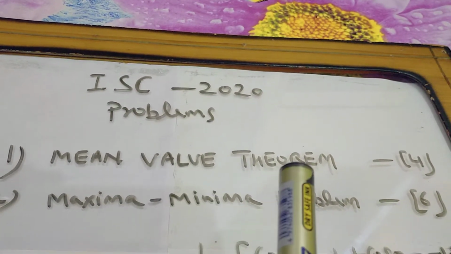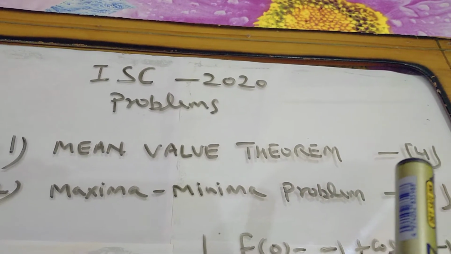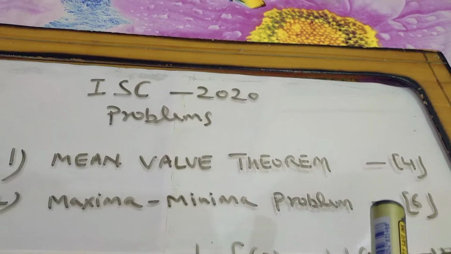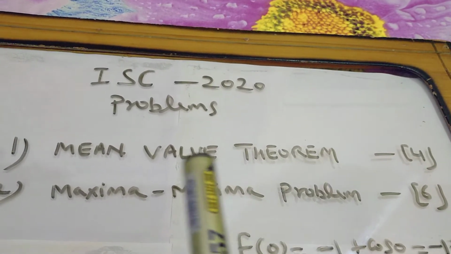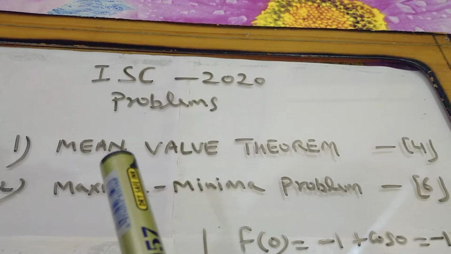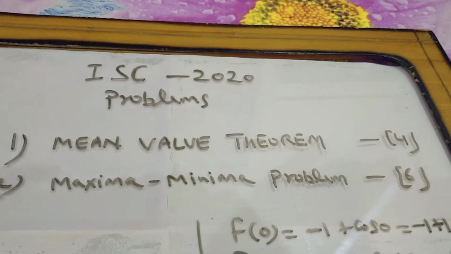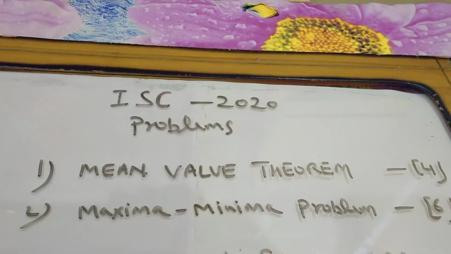It is the mean value theorem and the maxima minima problem. In the board examination, the mean value theorem question comes for 4 marks and the maxima minima problem comes for 6 marks. Means today we have to do these 10 marks from this 2020 question paper. So first of all, I want to discuss the mean value theorem. Just have a look at the question given in the question paper of 2020.